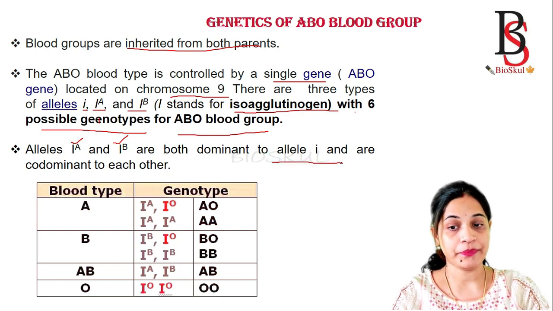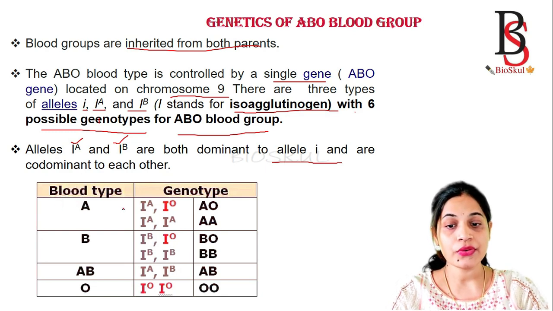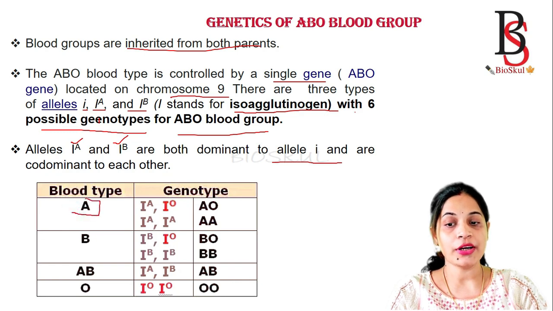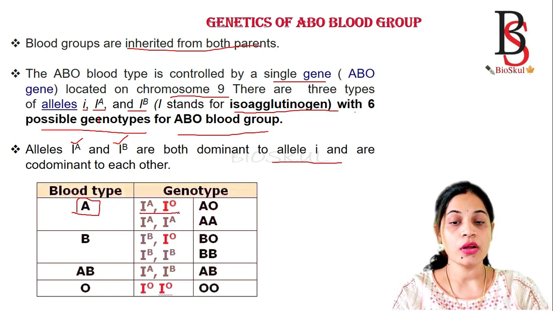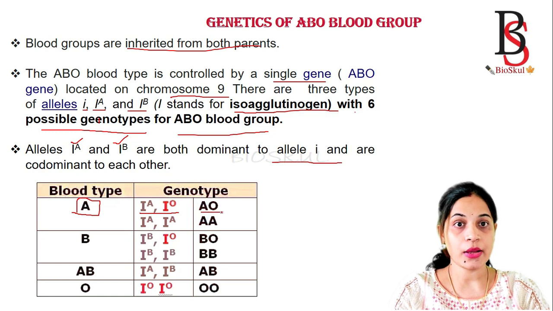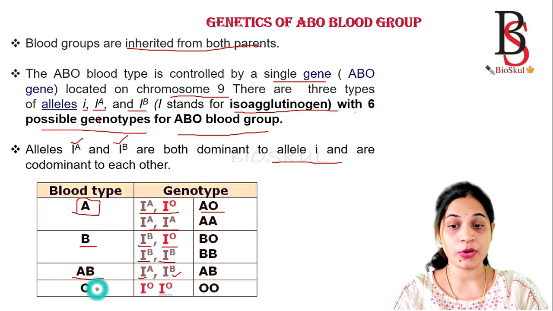Okay. So now we'll see the blood groups and their genotypes. For blood group A, the genotype is either IA IA or IA i, that is AO. For blood type B, the genotype is IB i, or it may be IB IB. For blood group AB, it will be IA and IB. For blood group O, the genotype is i i.